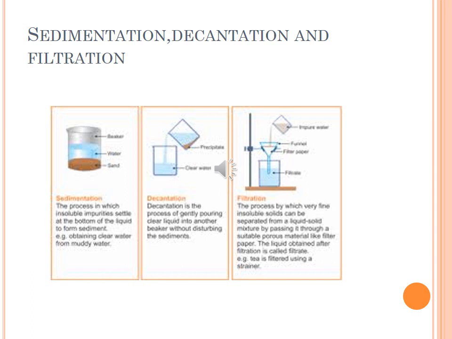And the last method is filtration, the process of separating insoluble substances from a liquid using a filter. It's called filtration. What is a filter? A filter paper is a piece of special paper that has millions of tiny holes in it. The holes of the filter paper are so small that they cannot be seen with the naked eye.